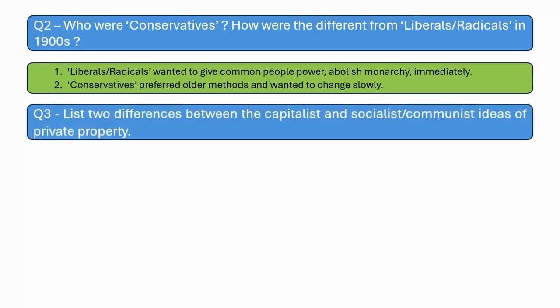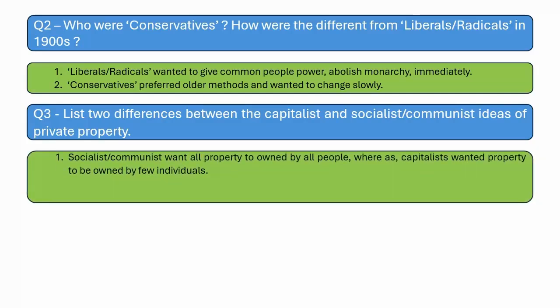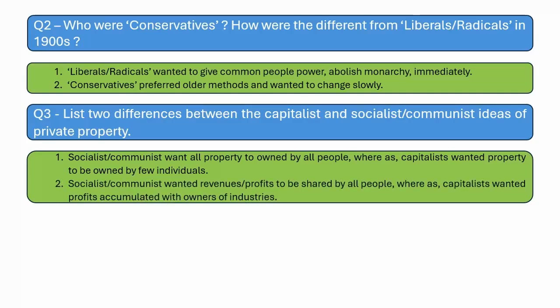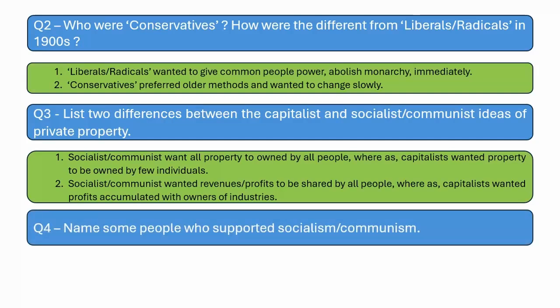Question 3. List two differences between capitalist and socialist/communist ideas of private property. Socialists or communists want all property to be owned by all people, whereas the capitalists want property to be owned by few wealthy individuals. Number 2. Socialists or communists wanted revenues or profits to be shared by all people, whereas capitalists wanted the profits accumulated with owners of the industries.